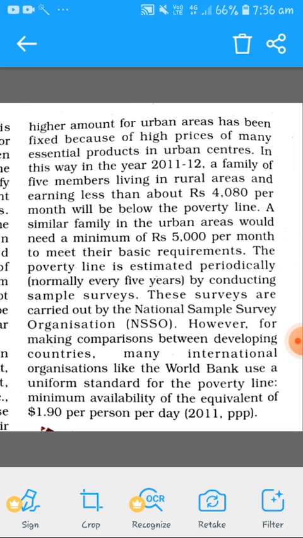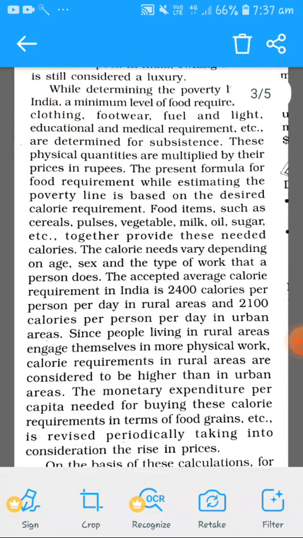So across the world, across the international organizations, you'll find that they are following the same figure: 1.90 dollars per person a day according to 2011. It is fixed at this. If a person is earning this much, it means that the person is not poor. So these are the things: what the poverty line is and how it is calculated.